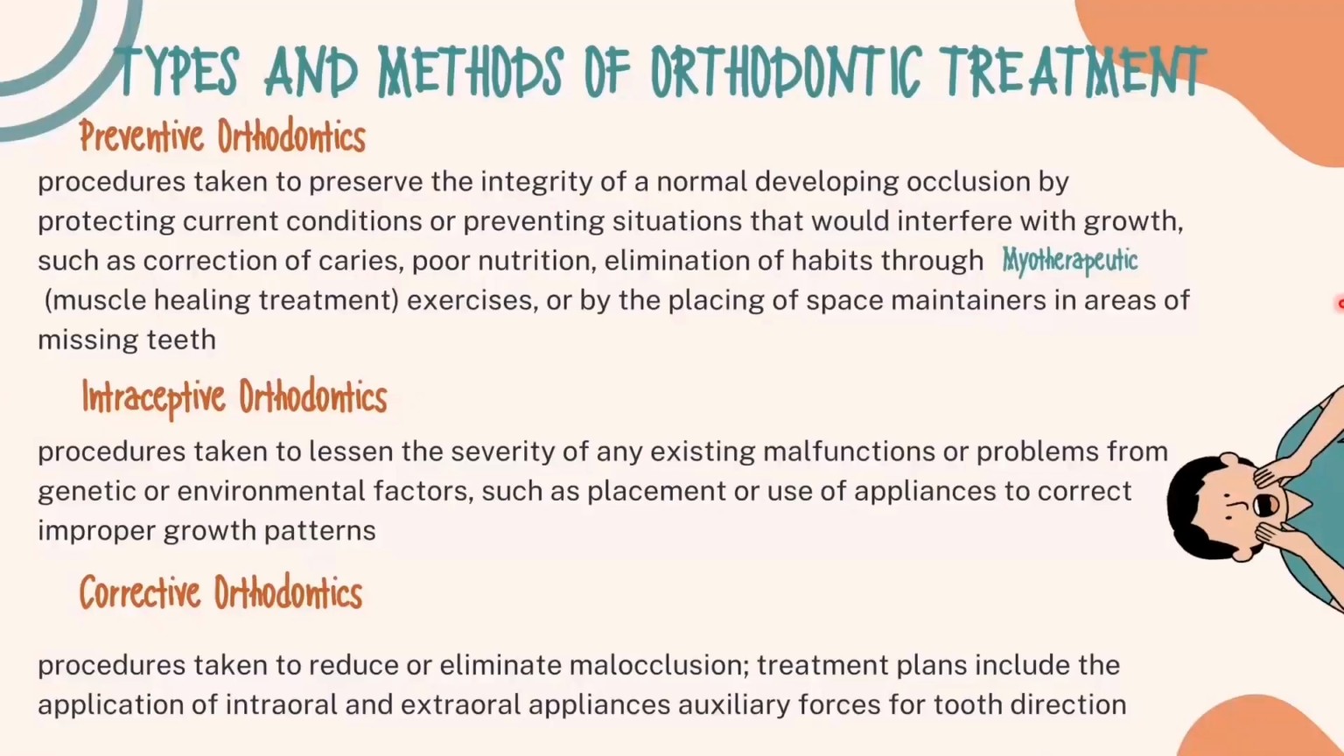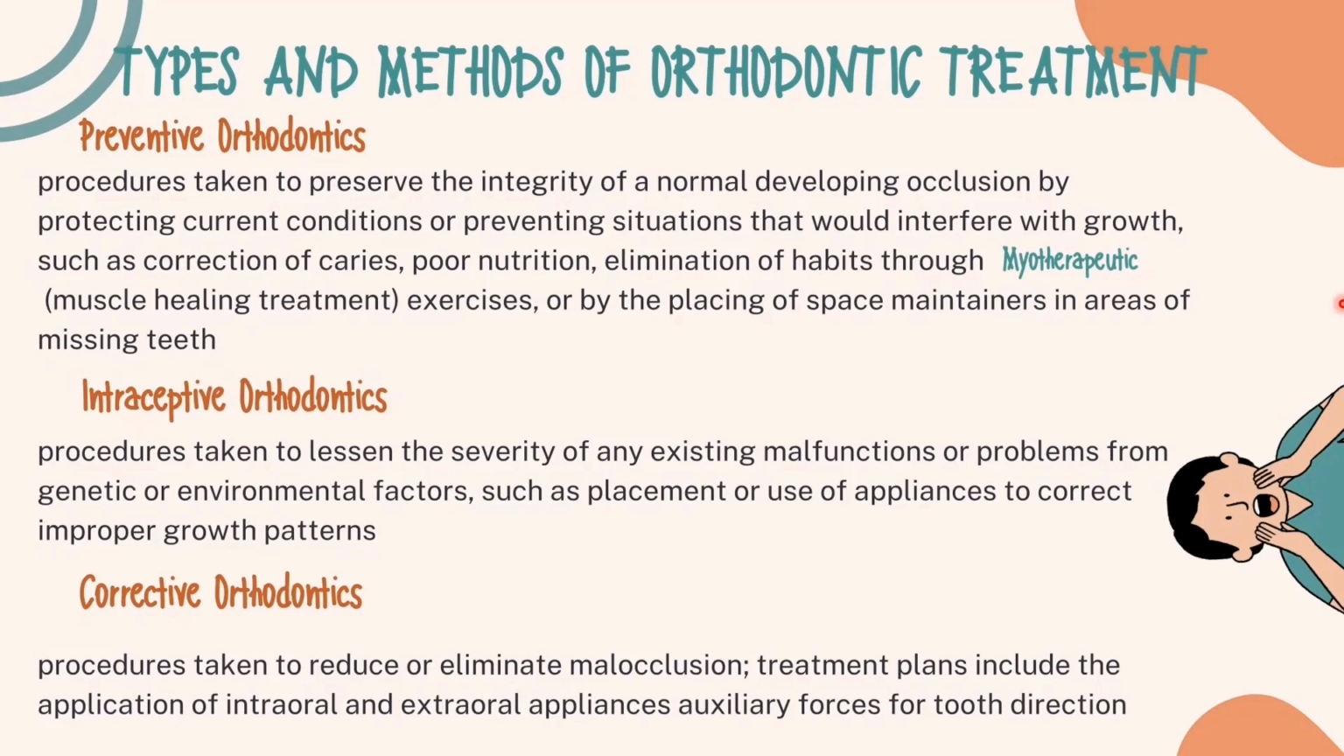Types and methods of orthodontic treatment. Preventive orthodontics: procedures taken to preserve the integrity of a normal developing occlusion by protecting current conditions or preventing situations that would interfere with growth, such as correction of caries, poor nutrition, elimination of habits through myotherapeutic or muscle healing treatment exercises, or by the placing of space maintainers in areas of missing teeth.